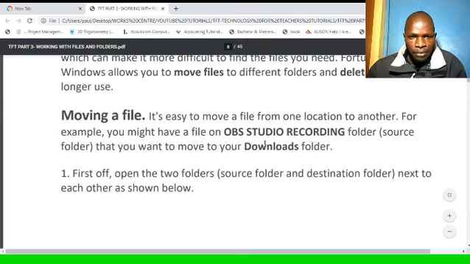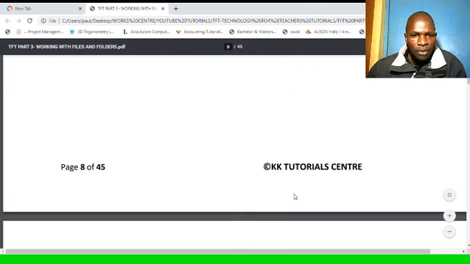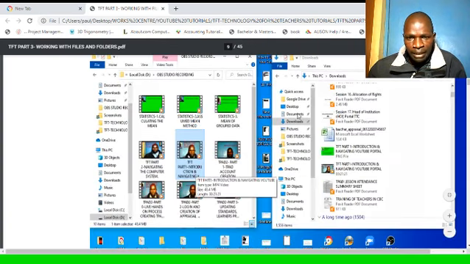Moving a file is easy, from one location to another. For example, you might have a file in one of the folders called OBS Studio recording folder, the source folder, that you want to move to your downloads folder. So you have two folders here, the OBS Studio recording folder, and there's another one called downloads folder. To move from the OBS Studio recording folder to the downloads folder, first open the two folders, source folder and destination folder, next to each other as shown below.